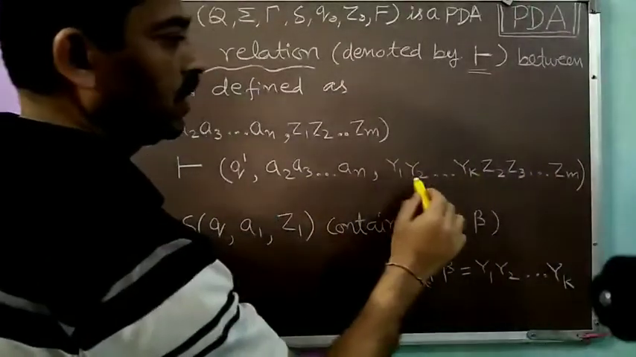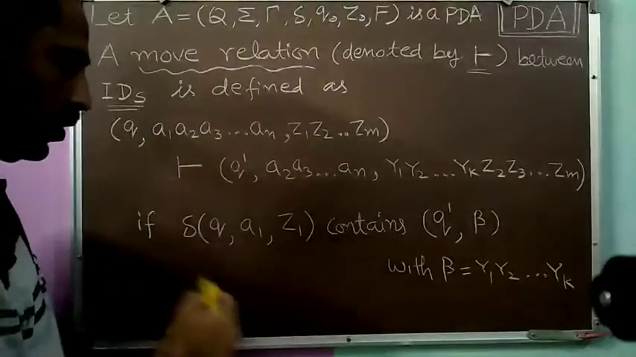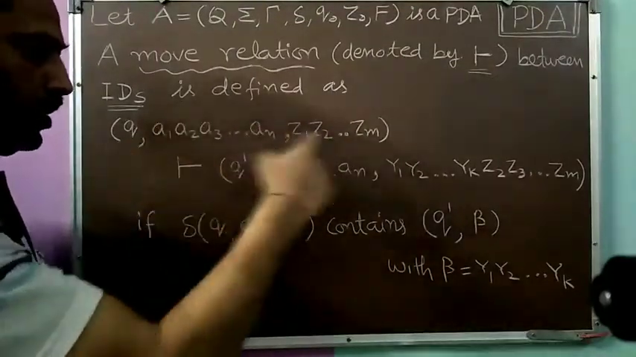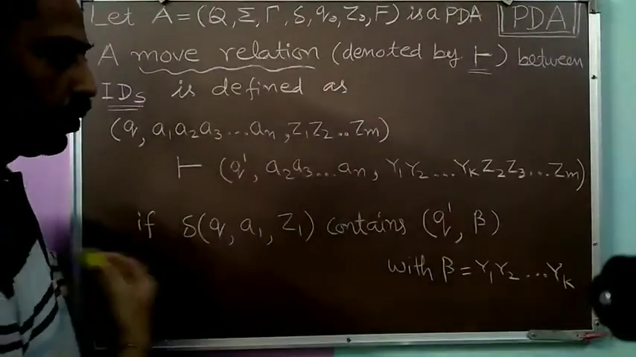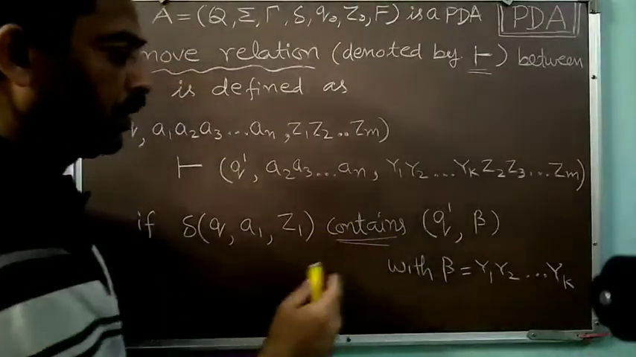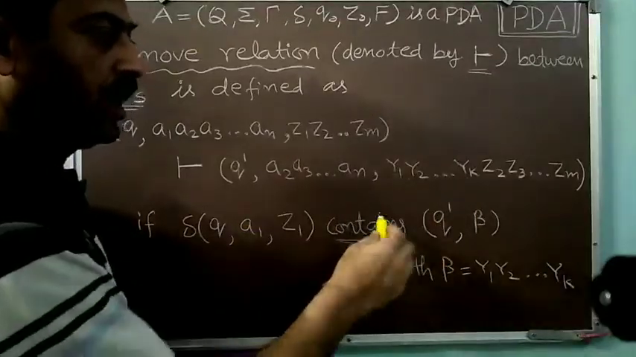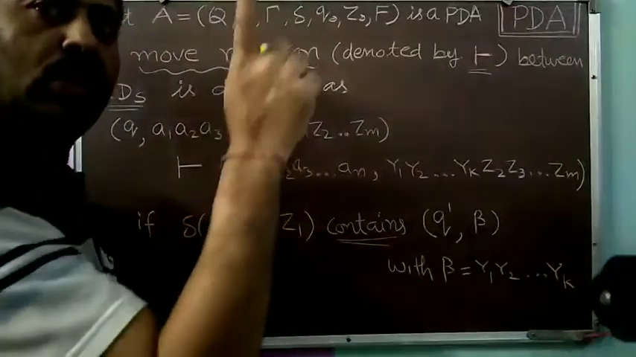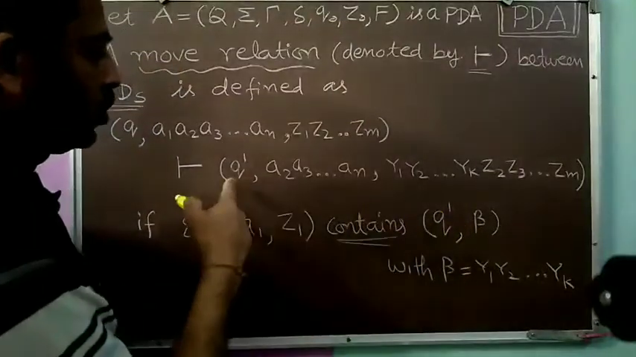So the current status is Y1, Y2, Y3 and so on up till Yk, then Z2, Z3 and so on up till Zm. This is only possible when delta Q A1 Z1, meaning the current situation when we were processing it, where Q was the state, A1 was the symbol to be processed, and Z1 was on the top of the pushdown store, contains Q dash beta. I am saying contains because this PDA is non-deterministic by nature, so in its resultant set it may contain many pairs. Among those many pairs, we have chosen one action to be taken, and that action is Q dash beta. That's why the state has changed to Q dash.